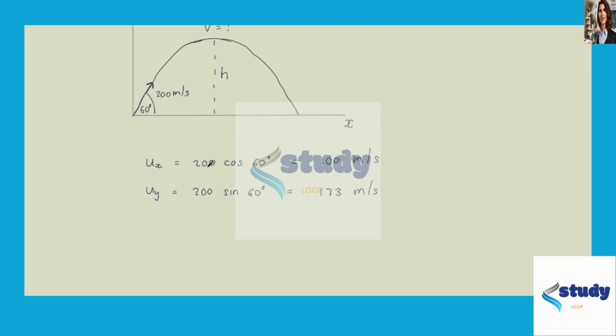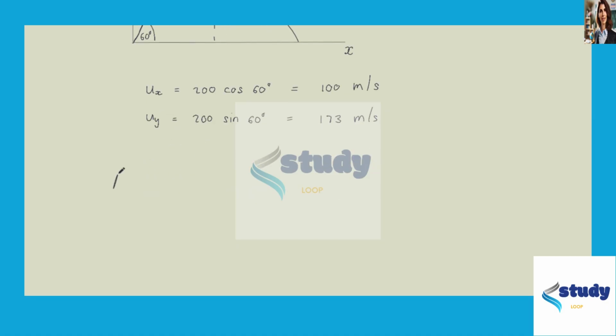Now we know at the highest point, the y component of the velocity of the projectile must be 0. So Vy is equal to 0.